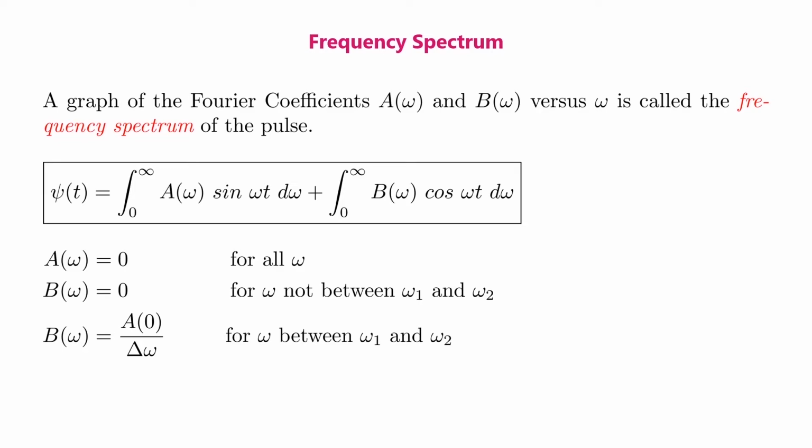And b omega is equal to 0 for omega not between omega 1 and omega 2. And b omega is equal to A0 divided by delta omega for all omega between omega 1 and omega 2. Therefore, this equation can be written as psi t equal to the integral from 0 to infinity of b omega cos omega t d omega.